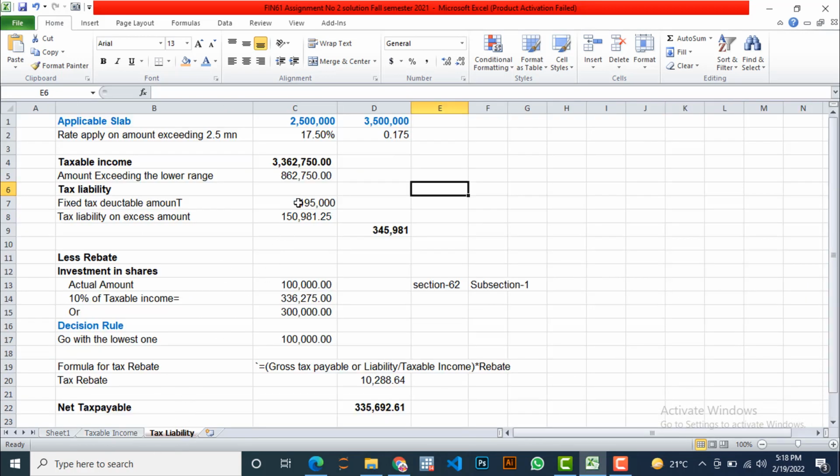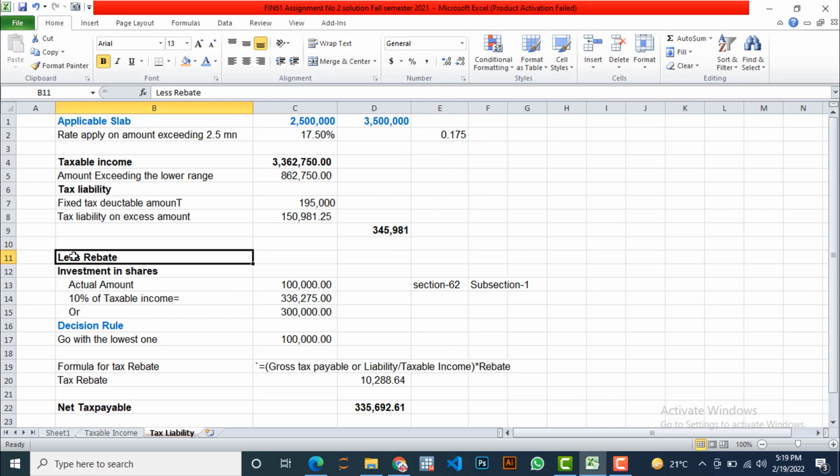So we are going to cover this up to 2.5 million, 1,195,000, and we are going to apply this rate on the exceeding amount, 862,750. So we will get 150,981.25. By adding both, we will get 345,981. So I am going to shift this rate here to keep it separate. It's just for information, in decimal, and this is in percentage form.